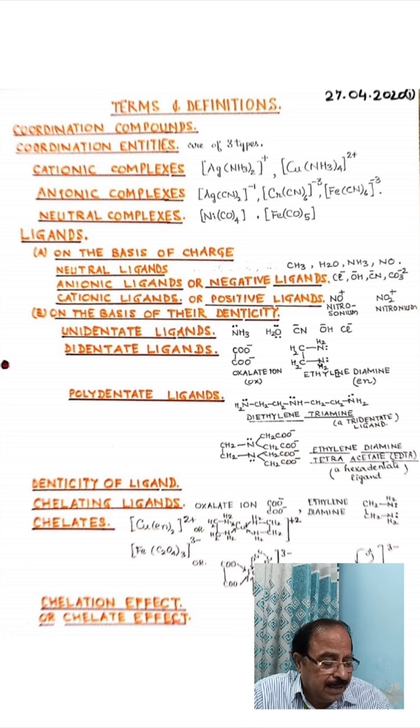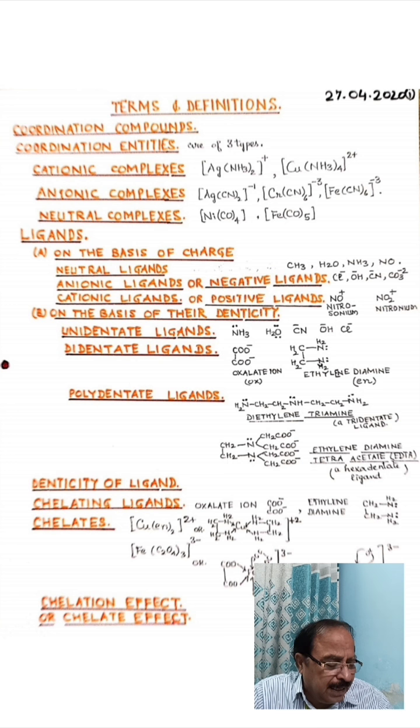Oxalic acid has two COOH groups joined together. If you remove the protons, we get COO negative and COO negative. This is the structure of the oxalate ion. We sometimes use an abbreviation, ox, for oxalate.